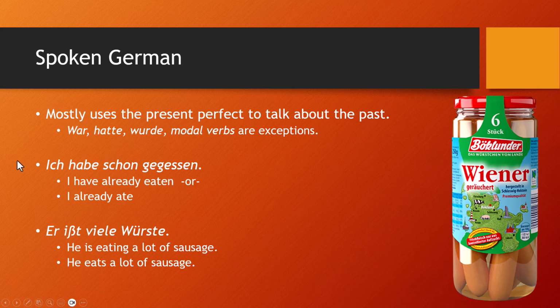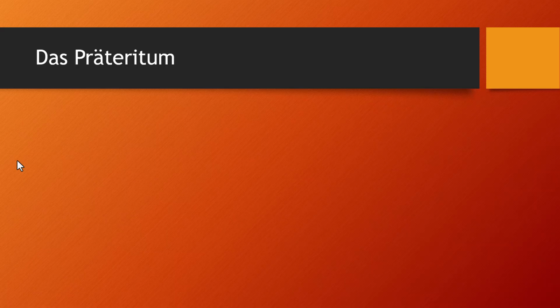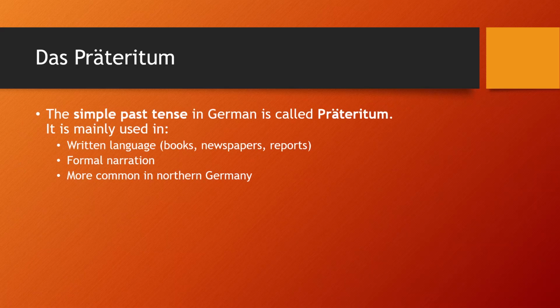Okay, now let's move on to das Präteritum, right? The preterite, or in English, a simple past tense. Usually use das Präteritum in written language, so it's much more common in newspaper articles and textbooks, in novels and things like that, and potentially even orally, like a formal presentation, like a news report or something like that. And it's also more common in northern Germany in spoken language than in southern Germany, but it's still less common than das Perfekt.